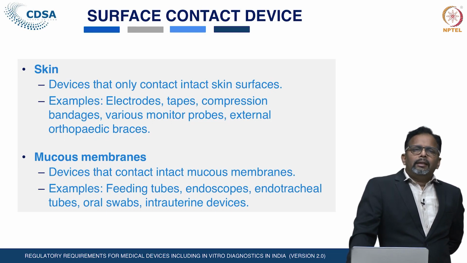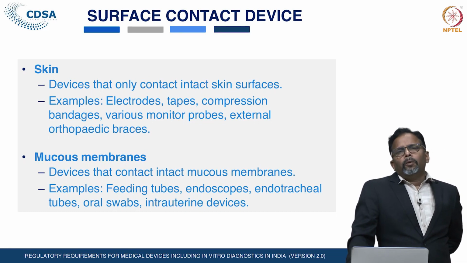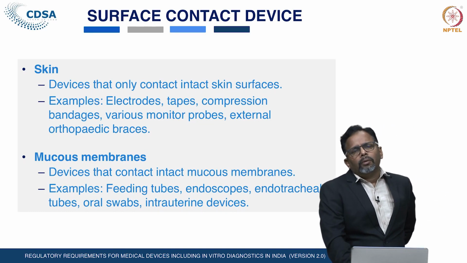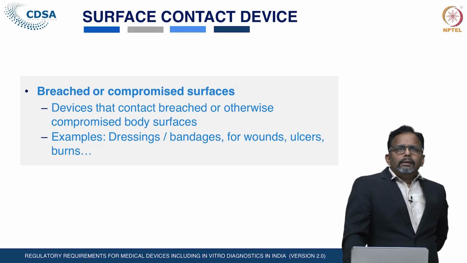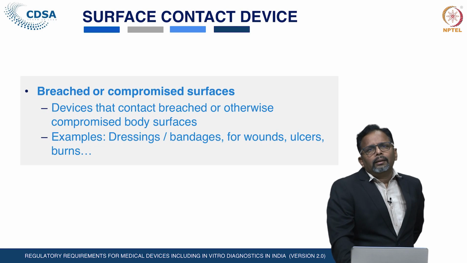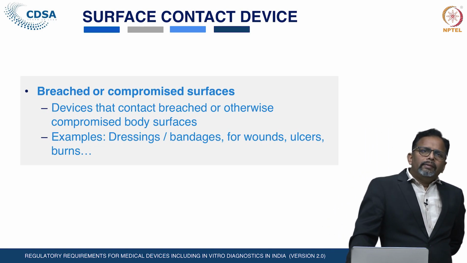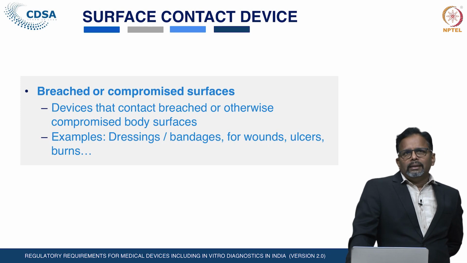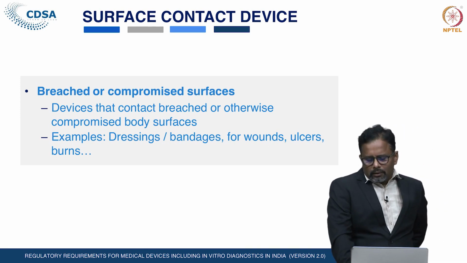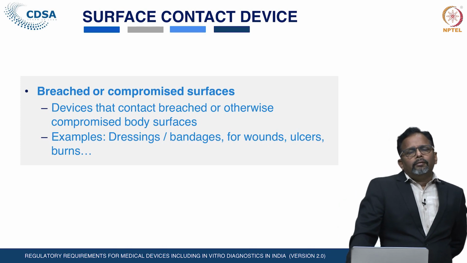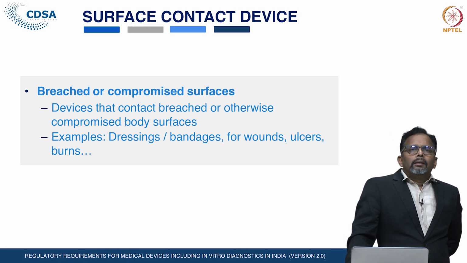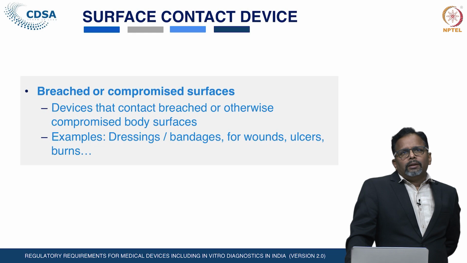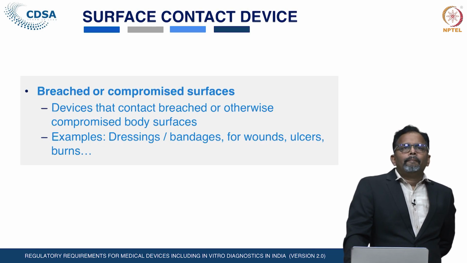Mucous membrane devices are the devices that contact intact mucous membrane, such as endoscopes, endotracheal tubes, oral swabs or intrauterine devices. Compromised or breached surfaces: the devices that contact breached or otherwise compromised body surfaces, such as dressings or bandages for wounds, ulcers or burns. The devices which are in contact with such conditions can be classified as breached or compromised surface contact devices.